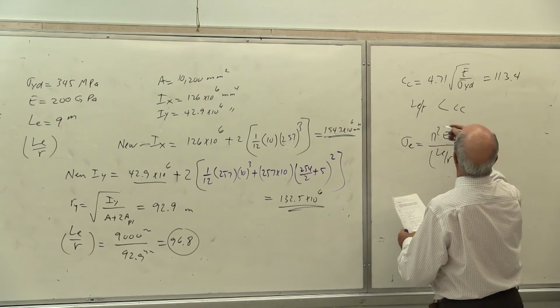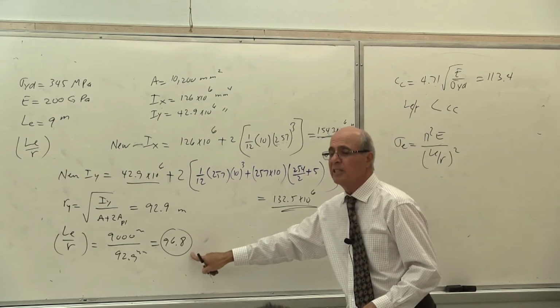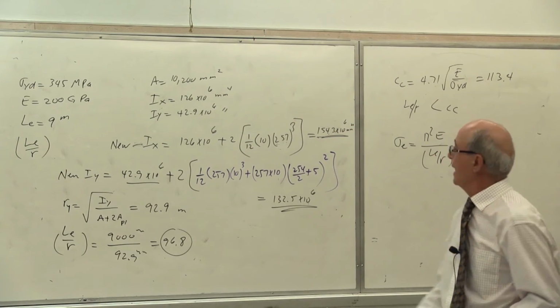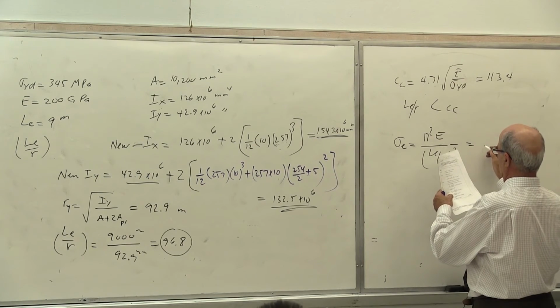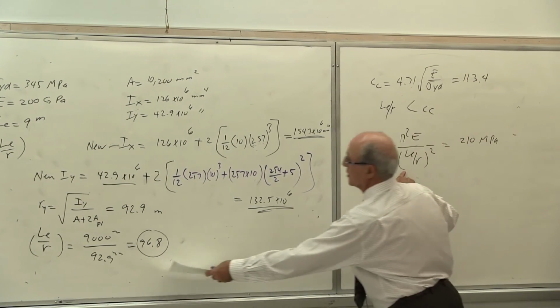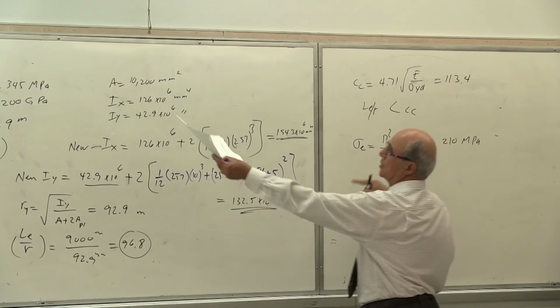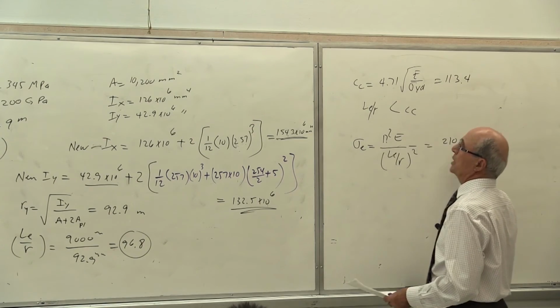Now, what's LE over R? I have to calculate the R. You see, we did it here. LE over R is 96.8. So therefore, you put all of that there. Sigma E becomes equal to 210 megapascal, because LE over R is 96, pi is pi, E is given there. So everything is there. So you calculate 230 versus what?